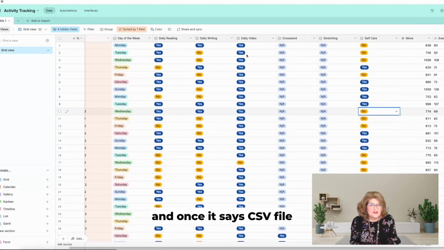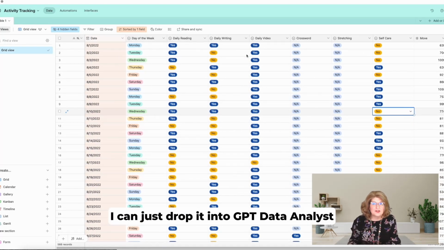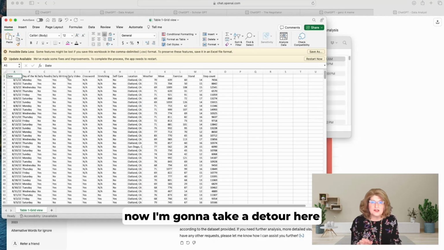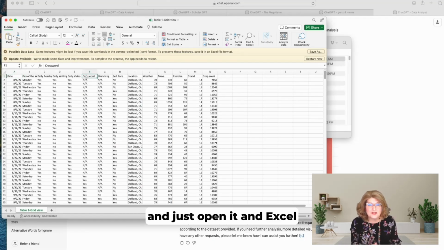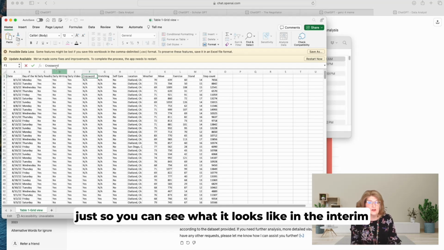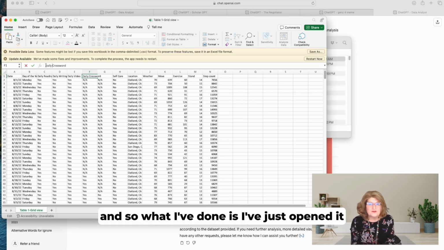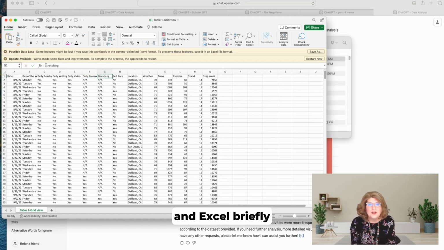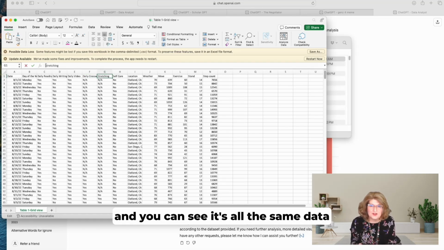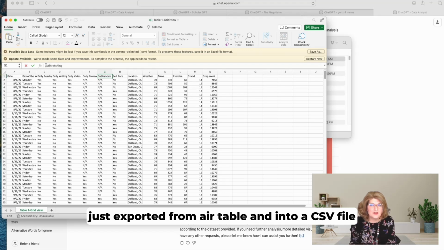Once it's a CSV file, I can just drop it into Data Analyst GPT. Now, I'm going to take a detour here and just open it in Excel so you can see what it looks like in the interim, so that there's no funny business going on in the background. I've just opened it in Excel briefly, and you can see it's all the same data, just exported from Airtable into a CSV file.